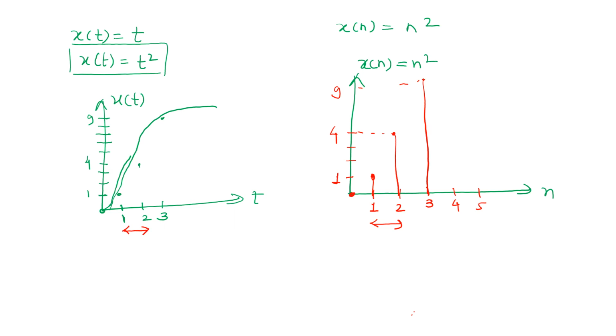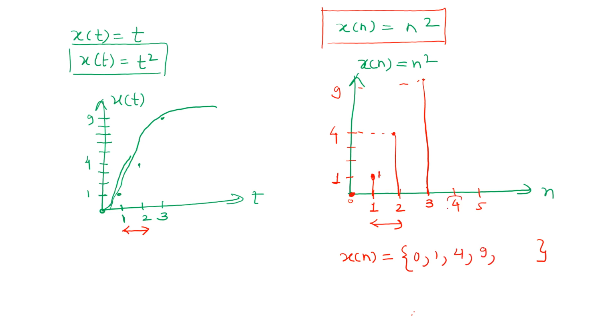Now, how are these discrete time signals represented? One way is to represent it like this. And this signal can also be represented like this. I can simply use 2 brackets. The first value here is 0. Then the next value was 1. Next value was 4, then next value was 9. After that, 4 square will be 16 because we are plotting n square. So 4 square will be 16, 5 square will be 25 and so on. I will use dots to show the remaining values